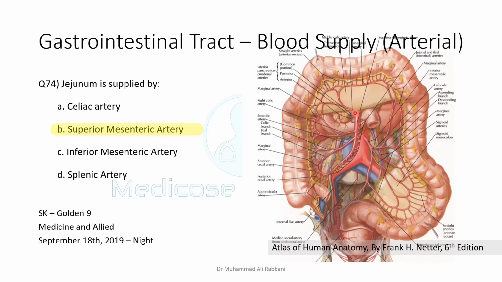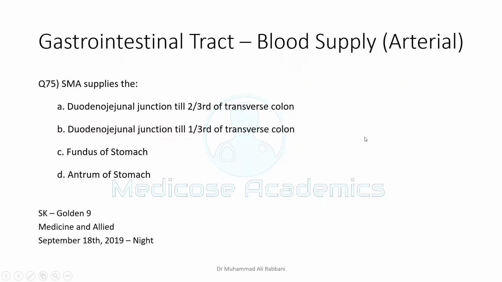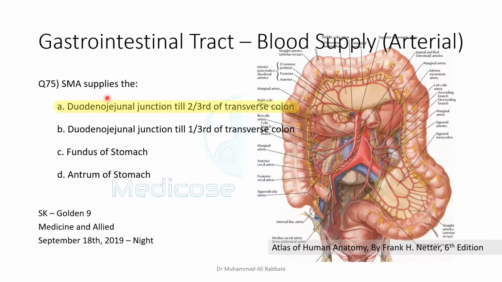Here you can see the superior mesenteric artery and the jejunal and ileal branches that supply the said structures. Again, you should know that the superior mesenteric artery supplies the structures of the midgut. So it supplies basically the DJ junction until two-thirds of the transverse colon. So this will be the correct answer. The better answer would have been the second part of the duodenum to the two-thirds of the colon, but we will take what's given to us.